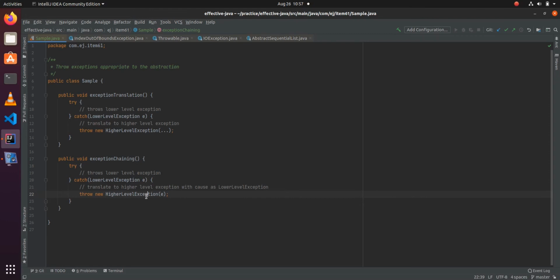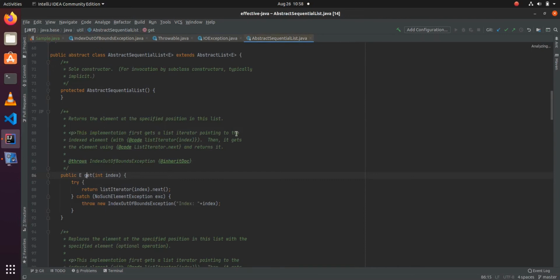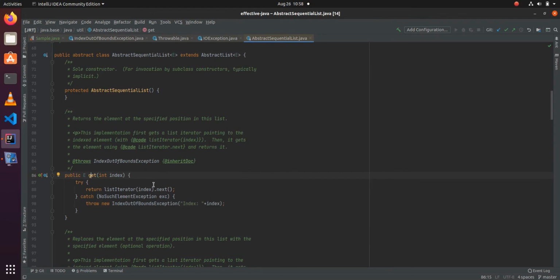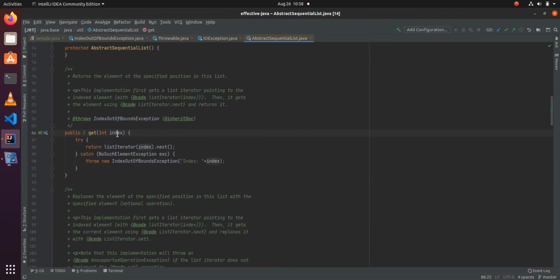So let's see some examples of these in the JDK. Coming to exception translation, if you see in the AbstractSequentialList, we have this get method. In the get method, we provide an index and depending on the index, it returns the element. If the index is not in the range of elements, then the next method will throw NoSuchElementException. In this particular implementation, we are converting this low level exception into a high level exception which is relevant to the context of this API.